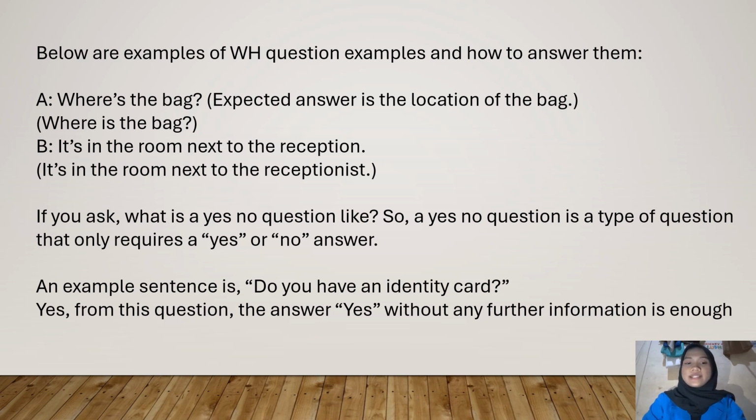If you ask what a yes or no question is, a yes/no question is a type of question that only requires a yes or no answer. An example sentence is, do you have an identity card? Yes, I do. The answer is yes or no without any further information.